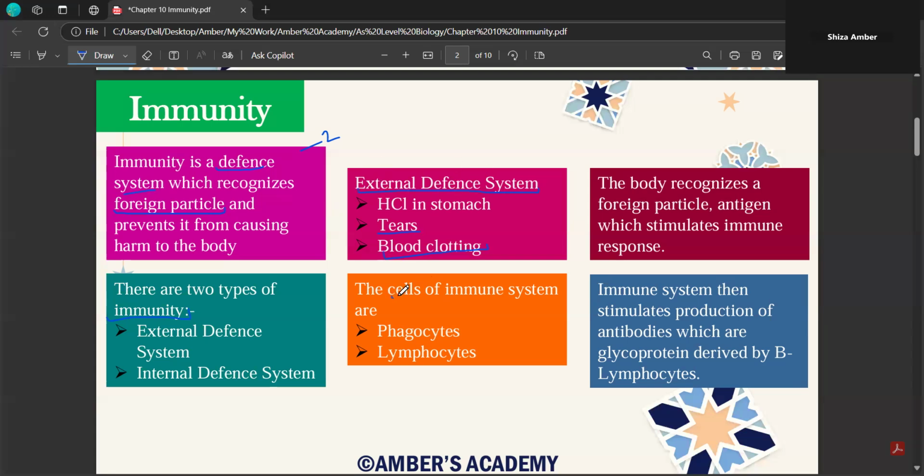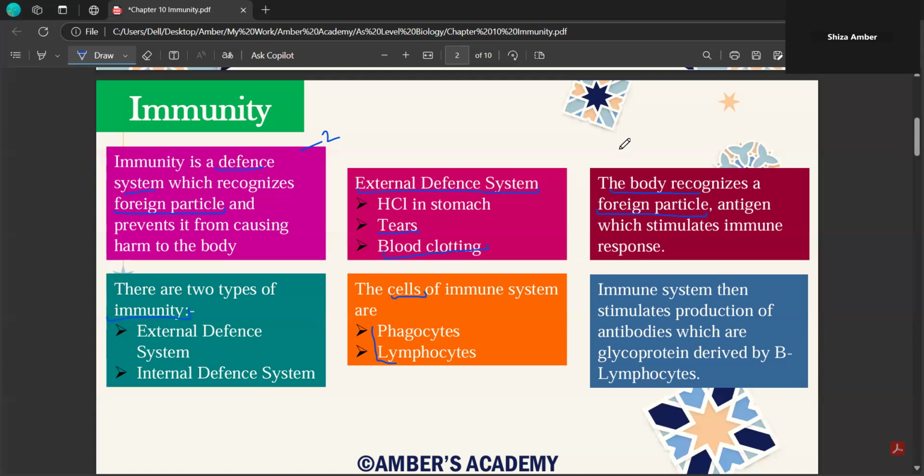Then you need to remember how many types of cells of our immune system there are. So you have phagocytes and lymphocytes. This is a very important MCQ, which of the following are the cells of the immune system. You need to remember that phagocytes and lymphocytes are the cells of your immune system. Okay. Then your body recognizes a foreign particle. By foreign particle, I mean pathogen, bacteria, or virus. They are all the same. Rather, they are synonyms of one another. Antigen, which stimulates an immune response.